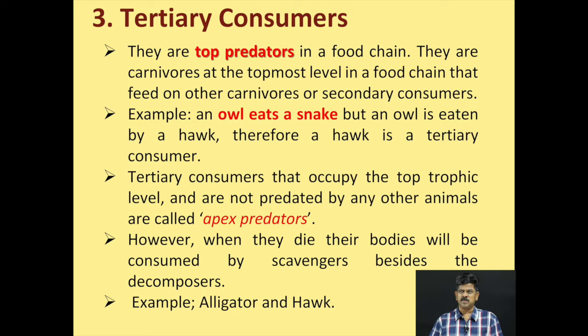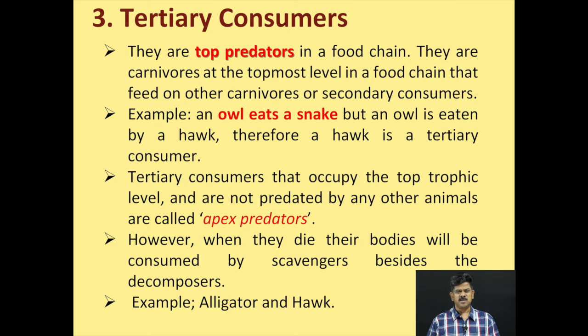And tertiary consumers occupy the top trophic level, right? They are not predated by any other animal. They are not killed by any other animal. So they are called the apex predators. However, when they die, their bodies will be consumed by scavengers besides the decomposers.